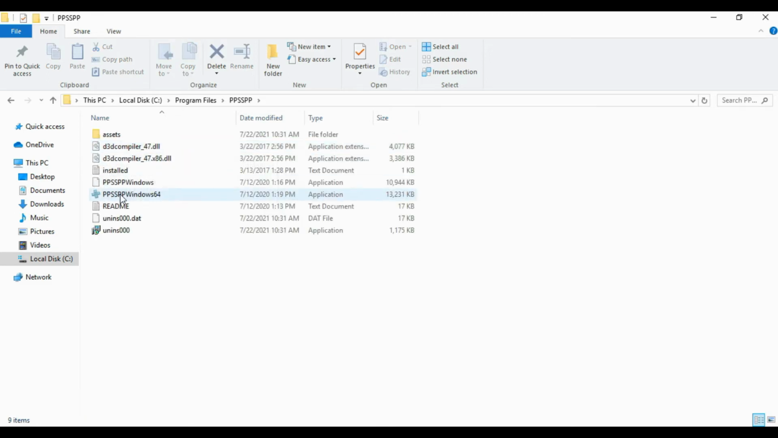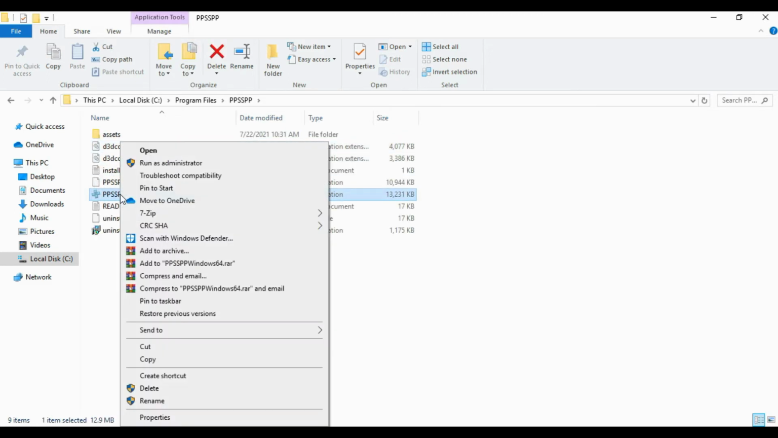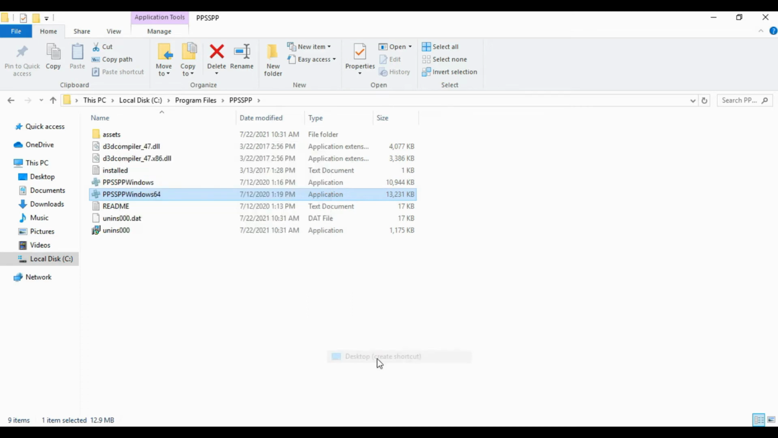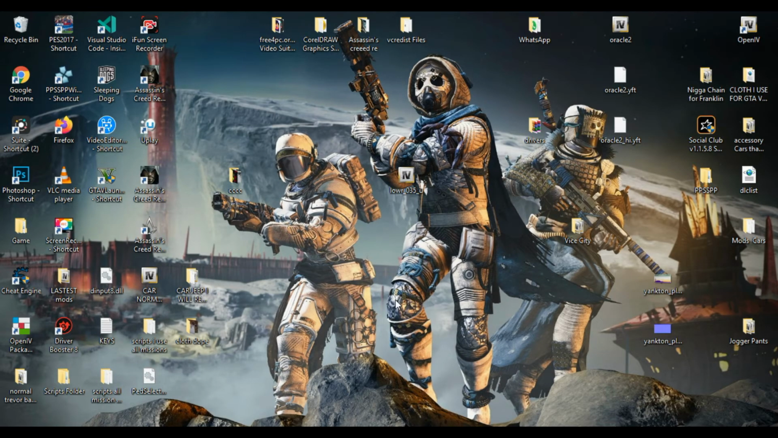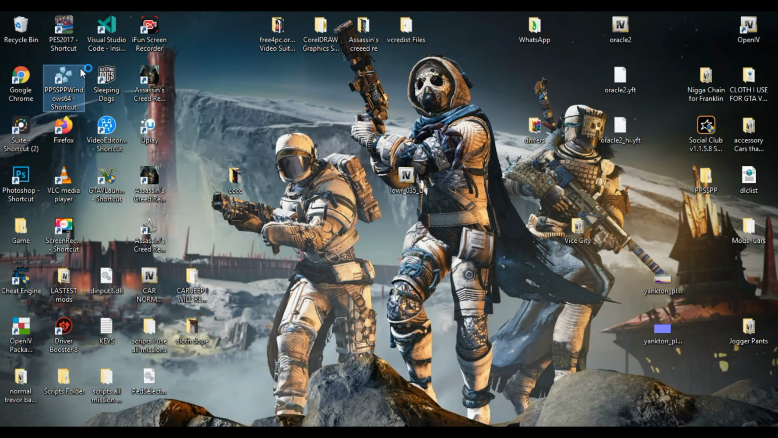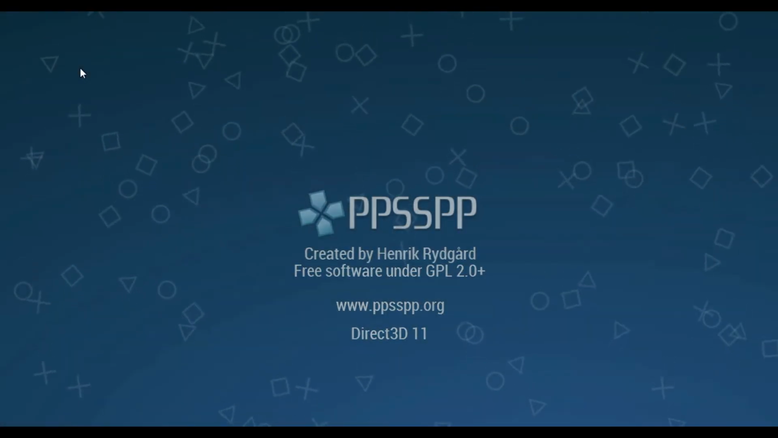Now, can you see? Just right click on this PPSSPP logo, go to send to desktop, create shortcuts. Now you can close your Windows Explorer. Can you see this stuff? It will open. Can you see?